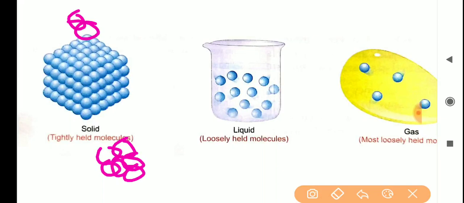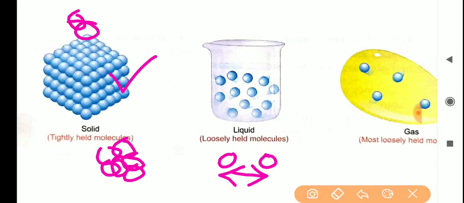Okay. Then in liquid state, what about the intermolecular space? Intermolecular space is more. That means the molecules have space between one molecule to another molecule. But what about their attraction? As the space increases, cohesion decreases. Attraction is less. So which is having more attraction? Attraction is more in solid.